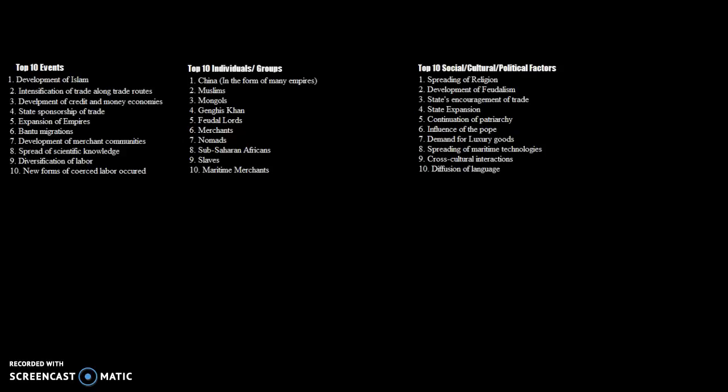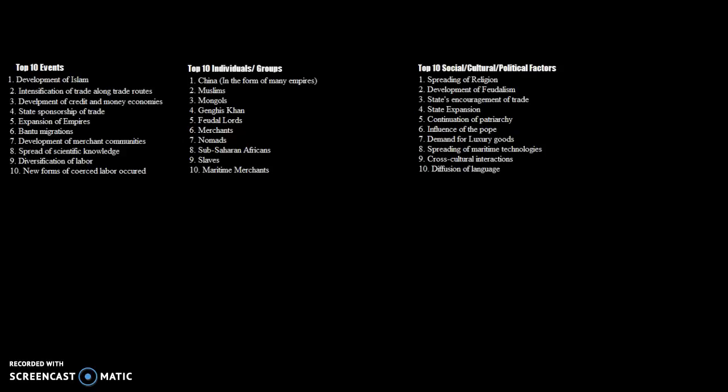Next would be the top 10 social, cultural, and political factors. Number 1 would be the spreading of religion. So the spreading of religion in any capacity, and especially specific to Islam, helped diffuse many different ideologies throughout the world and only intensified cross-cultural interactions.